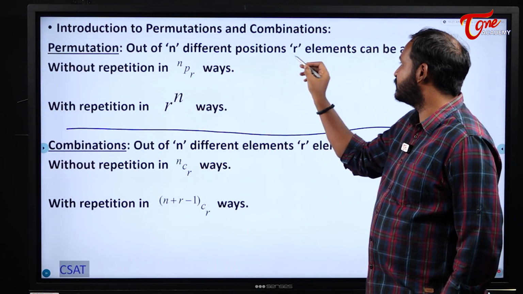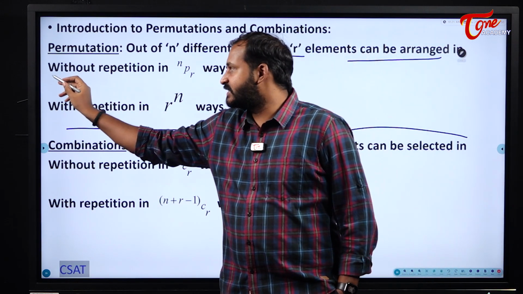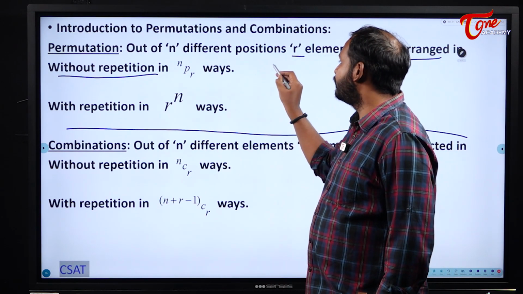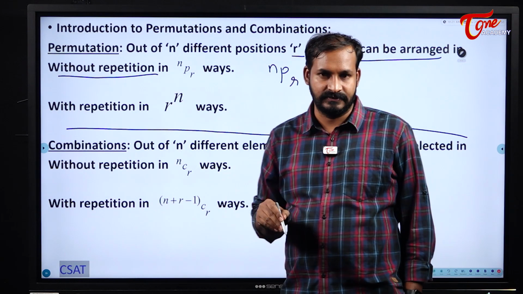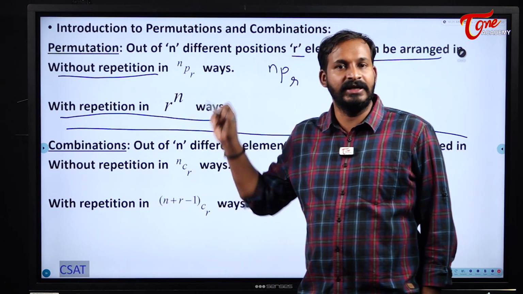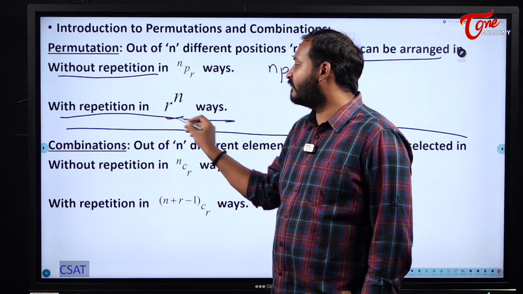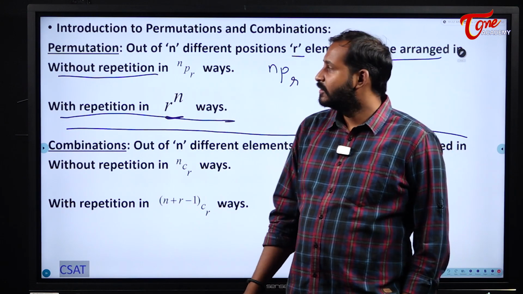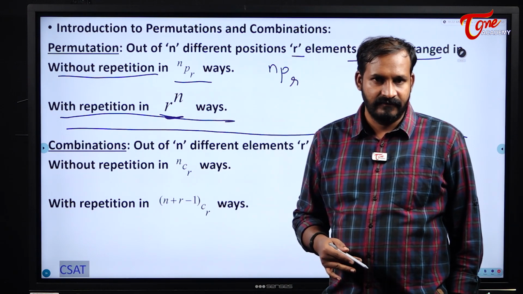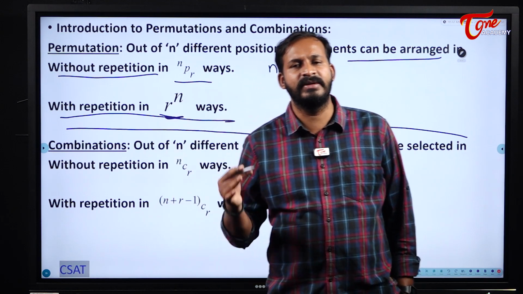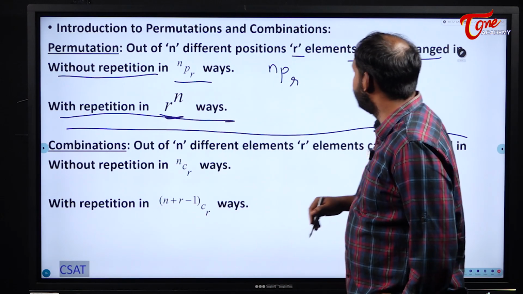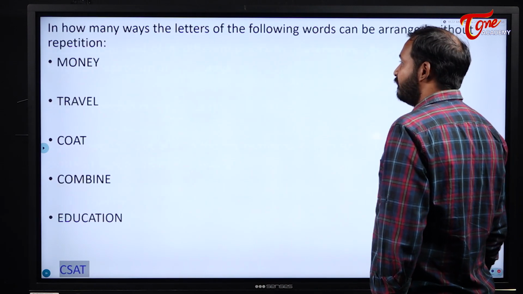Permutations: out of n different positions, r elements can be arranged, in the first case, without repetition. When there is no repetition, in how many different ways can we do it? nPr ways, as we have just seen. When repetition is allowed, it is r to the power of n, like the 3 cube we got earlier. Understood? We will use these two formulas, nPr and r to the power of n, very rarely. In most cases, we will solve in the general process, as we solved our previous case. Now we will move to our problems directly and see all the different cases.